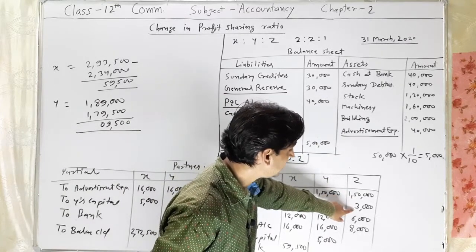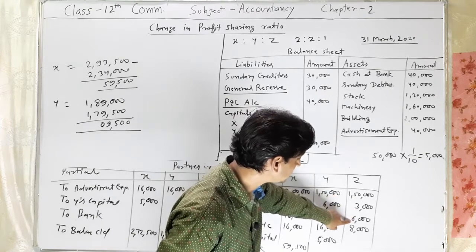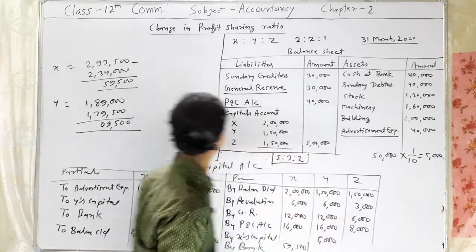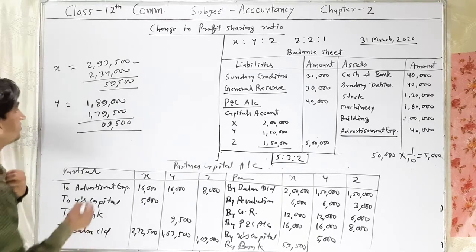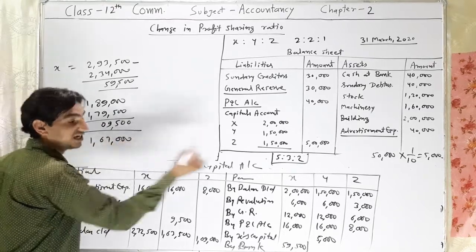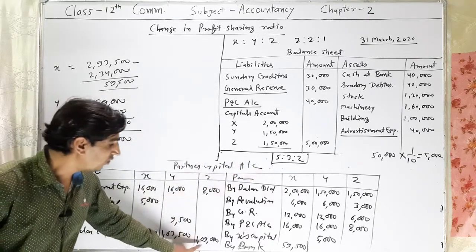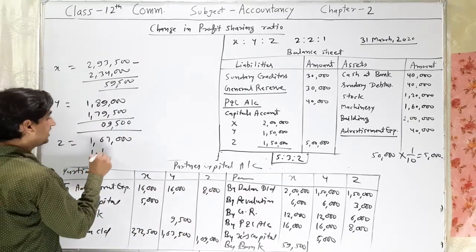And the last partner, Z. Credit side 1,50,000, 1,53,000, 1,59,000 and 1,67,000. 1,67,000 is the credit side and the debit side is 1,09,000 plus 8, 1,17,000.